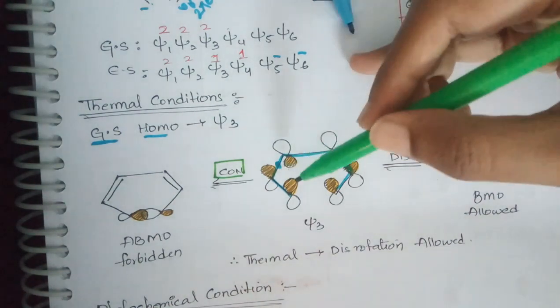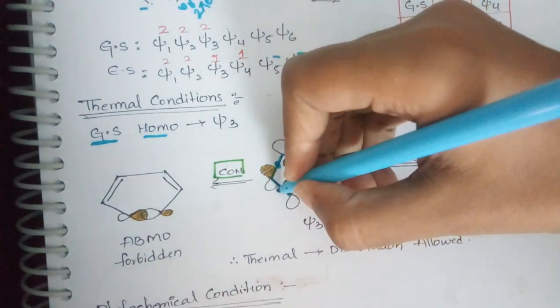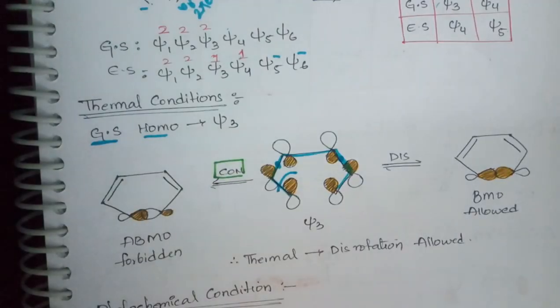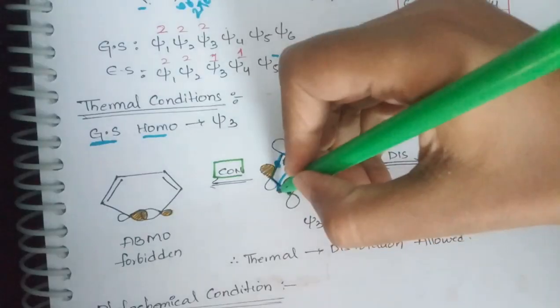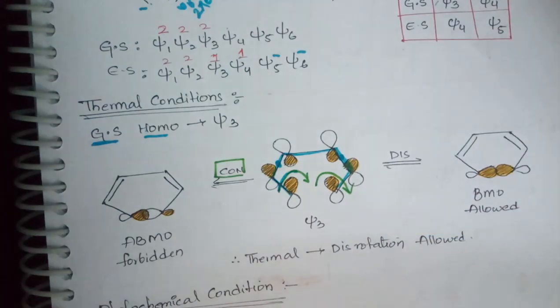So now when you do rotations here, you have mirror symmetry. First, conrotation means both rotate towards the same side. I am rotating both towards the same side. See, I am starting from here. I have rotated this and this, both towards the same side.